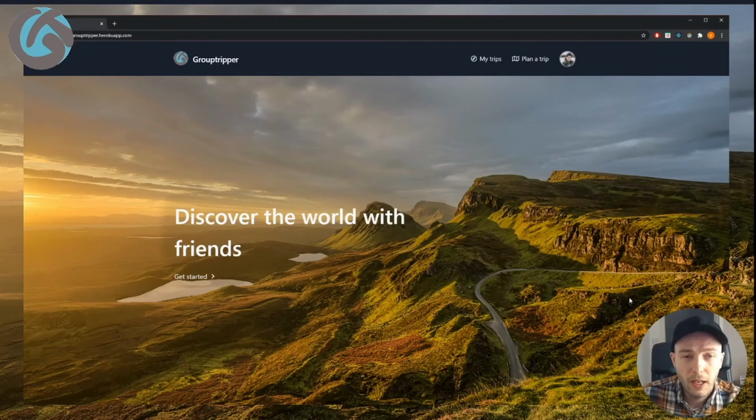So Grouptripper allows you to create, plan and collaborate on trips. Plans for the future include more detail around different types of stops, for instance hotels, restaurants or sightseeing, and the possibility to integrate other third-party services to manage things such as bookings.